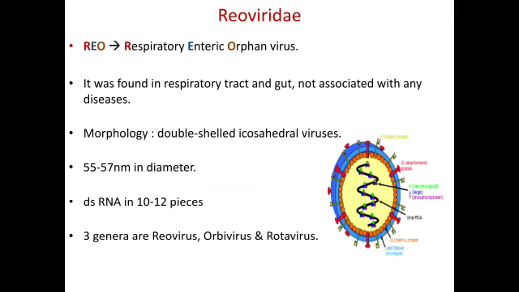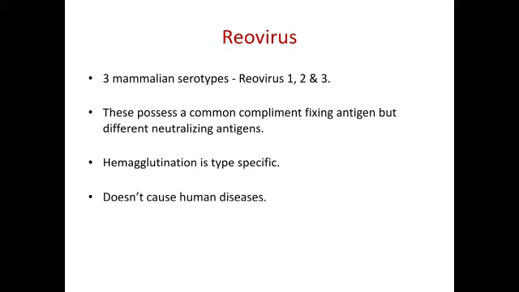Next is about Reoviridae. REO stands for Respiratory Enteric Orphan virus. It was found in the respiratory tract and gut but not associated with any disease. It is a double-shelled icosahedral virus, 55 to 57 nanometers in diameter, and possesses double-stranded RNA as genetic material in 10 to 12 pieces. Reoviridae comprises 3 genera: Reovirus, Orbivirus and Rotavirus.